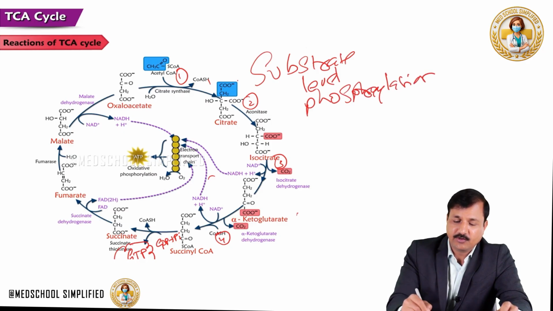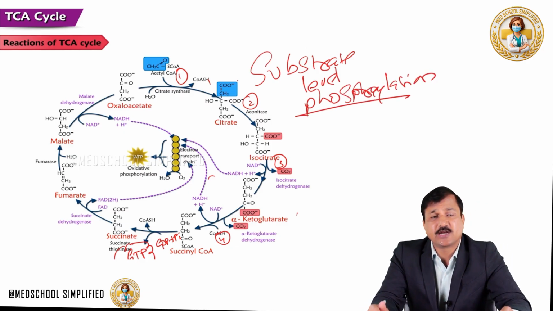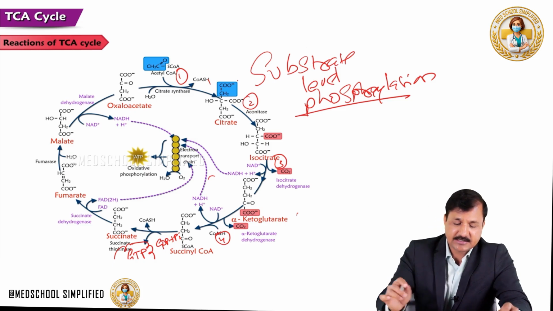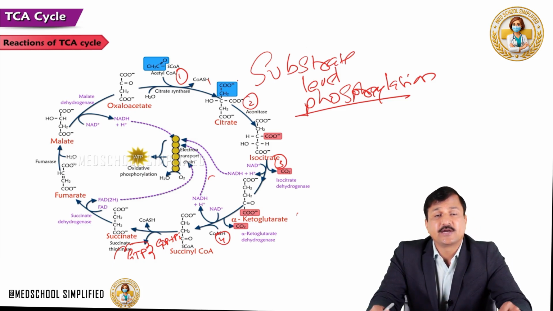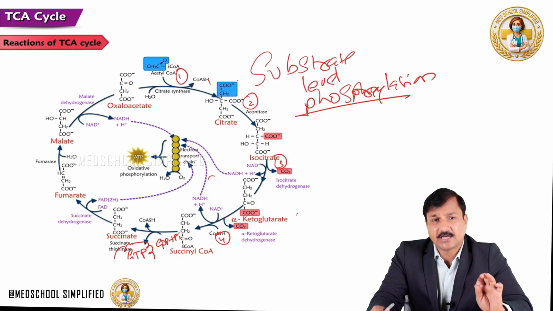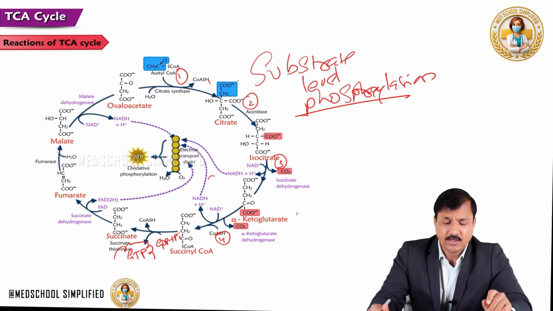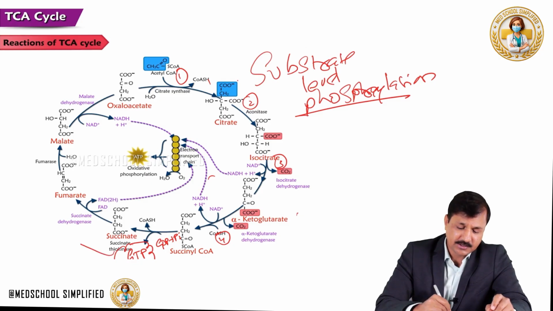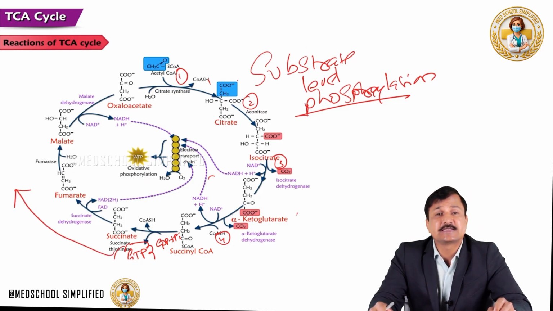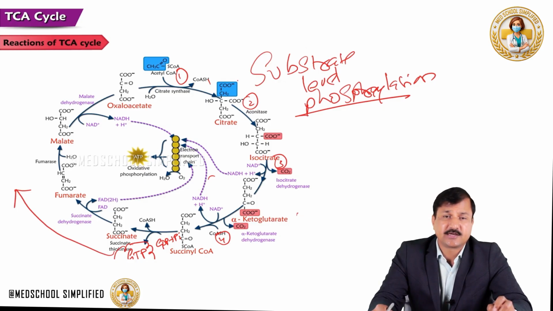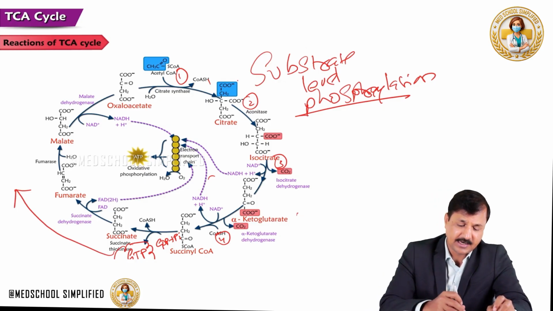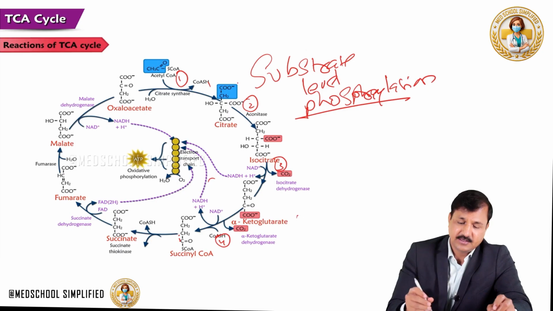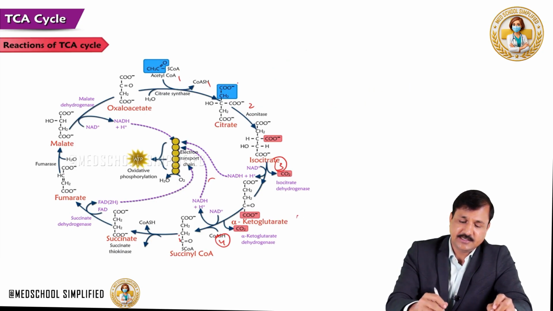So, there is only one example of substrate level phosphorylation in the TCA cycle, and that is the conversion of succinyl-CoA into succinate, done by the succinate thiokinase enzyme. And also, wherever there is a need for GTP in our cells, one of the sources for that GTP is the succinate thiokinase reaction in the TCA cycle. Remember that. That is the importance of this reaction. That's about the 5th reaction in the TCA cycle.